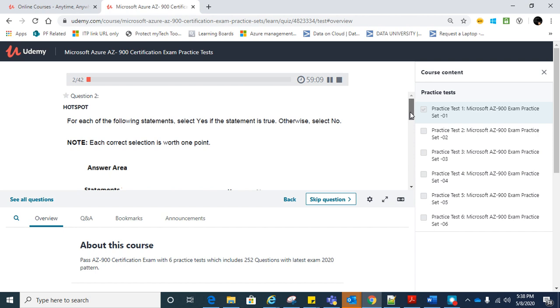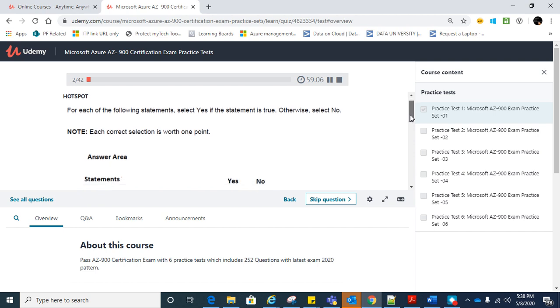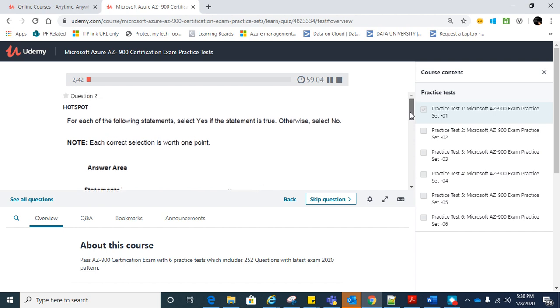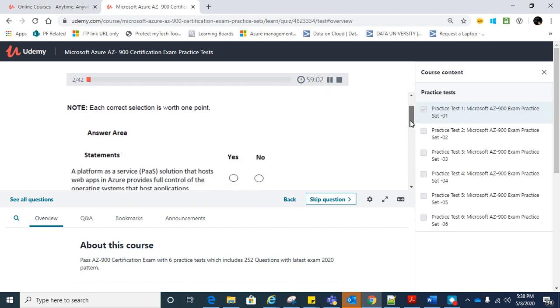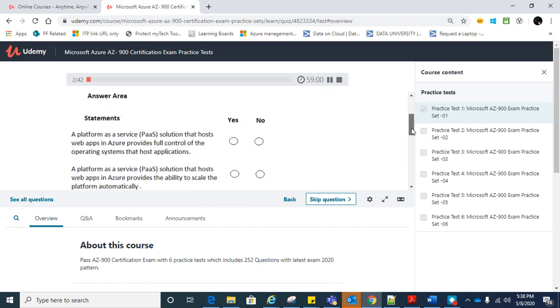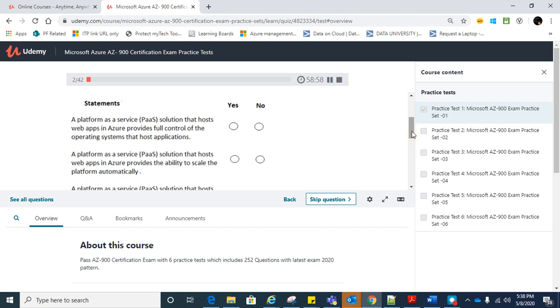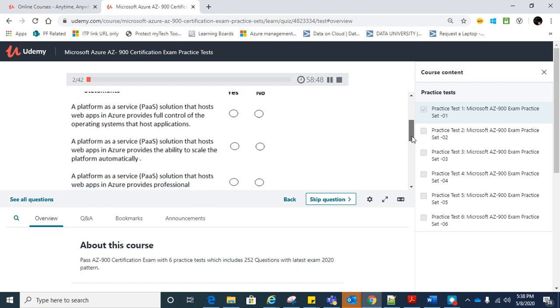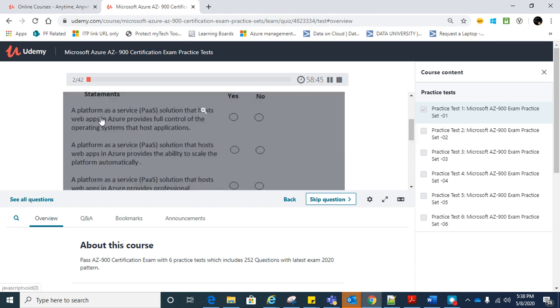For each of the following statements, select yes or no. Here we have three statements, and against each there is yes or no. We need to see whether the statement is correct or not. If it is correct, we choose yes, else we choose no. The first statement says a platform as a service solution that hosts web apps in Azure provides full control of the operating system that hosts the application.